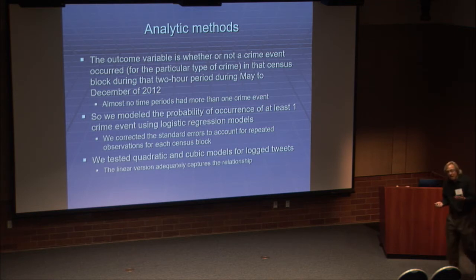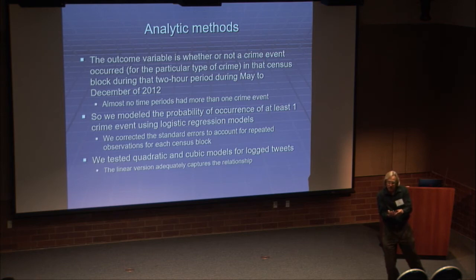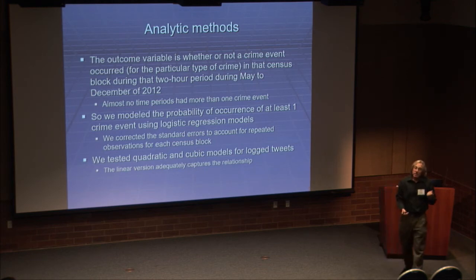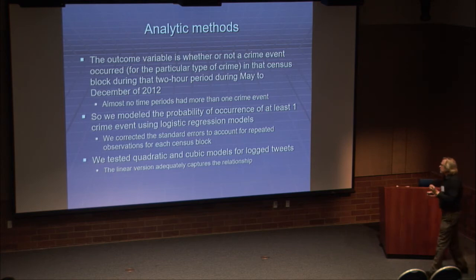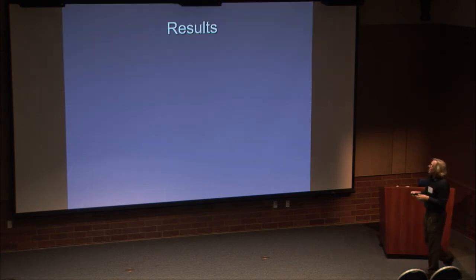There's this challenge with the routine activities of offenders, targets, and guardians, right? If you've got a place with more people, you have more offenders and more targets, so you think more crime. But you also have more guardians, so you'd think less crime. So it's this implicit nonlinearity in the theory, so we wanted to test for that. Turns out the linear version, although it's a linear of a log transformation, so keep that in mind, turns out that captured things better in the models.